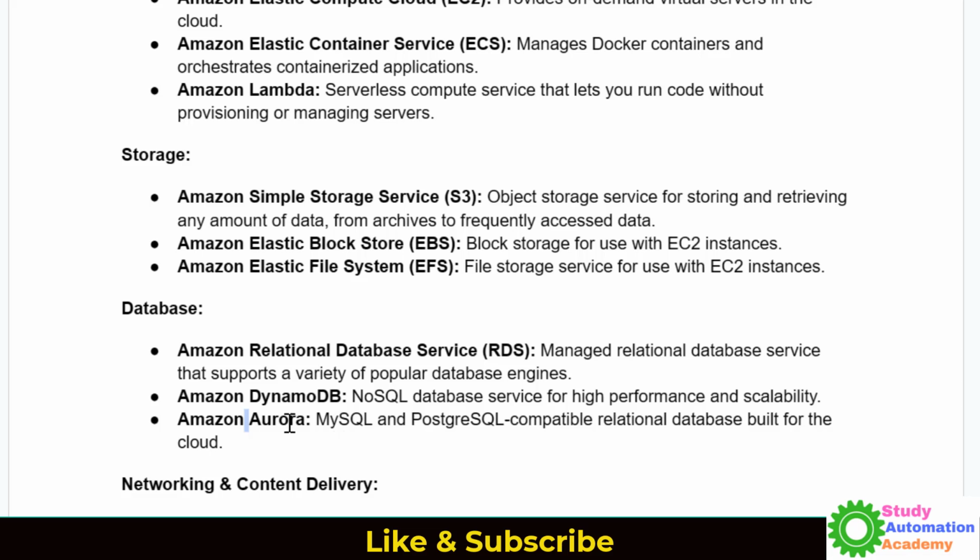Then we have Amazon Aurora, which is a MySQL and PostgreSQL compatible relational database. It scales automatically, and you don't need to manage anything else. It's already available inside Aurora.